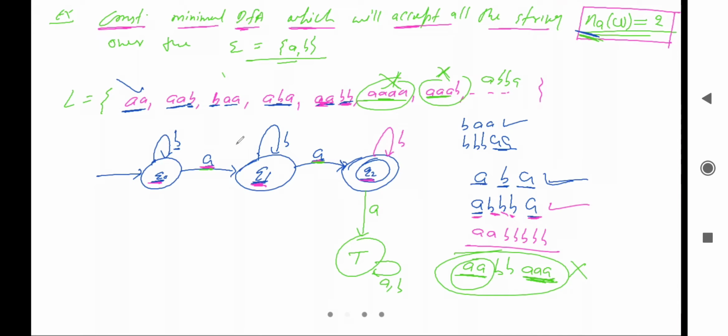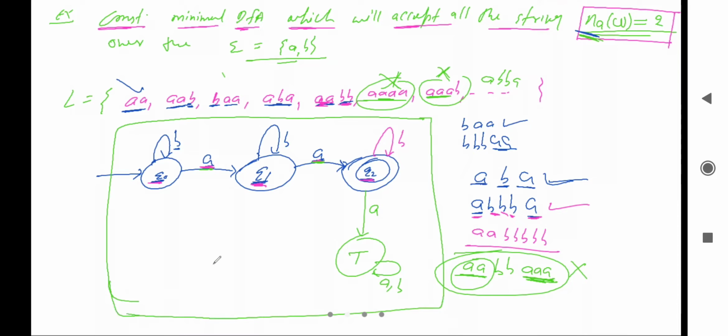Okay, now you can verify. You can take any string and check that it will accept all the strings which belong to the language. Let's see, let me see. Here it is a b and a. Okay, so this is a string outside of the language, because 3 times a is coming, so it should not be accepted. Let me verify.